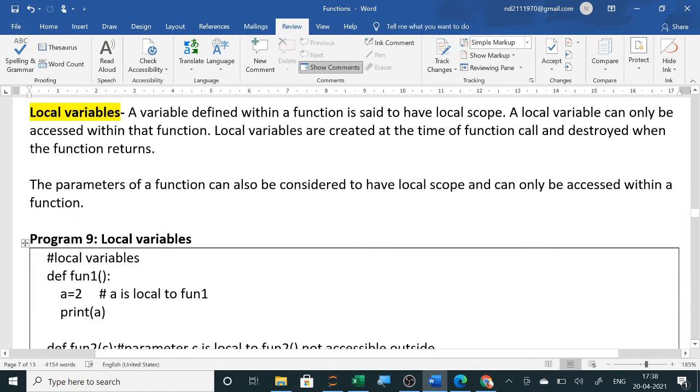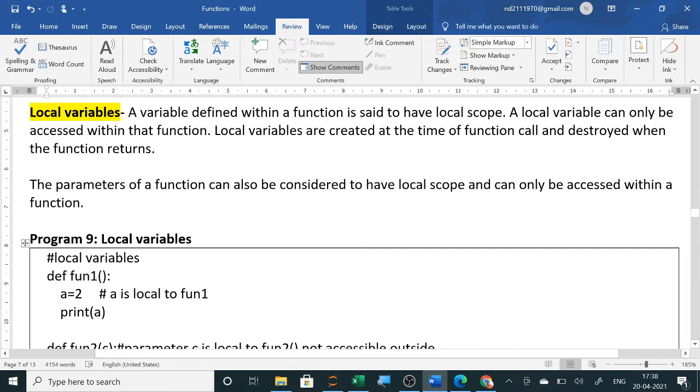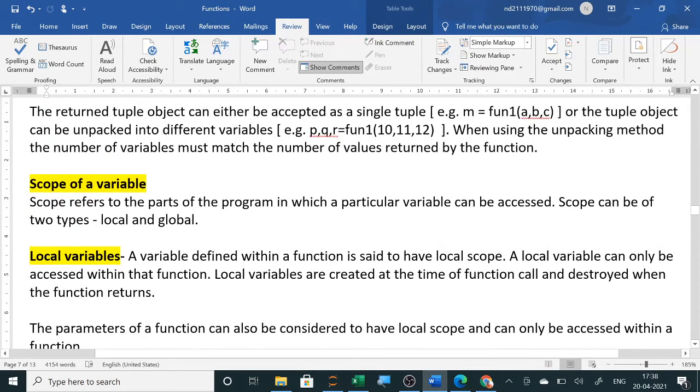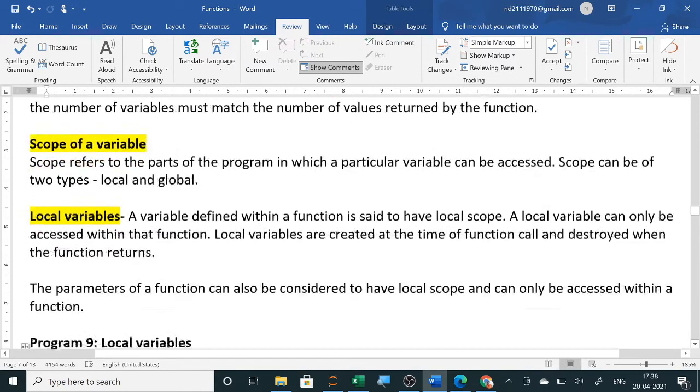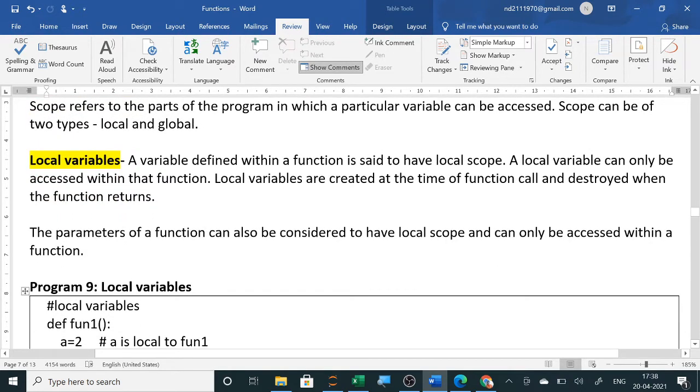The parameters of a function can also be considered to have local scope and can only be accessed within a function. So whatever parameters you are passing and using here also have the same local scope. तो यहाँ पे local variables हम लोग कर रहे हैं. Mean scope of a variable कि variable को हम कहाँ कहाँ use कर सकते हैं. Two types of variables are there, local and global. Local को हम लोग private variables बोलते हैं और global को हम public variable बोलते हैं.